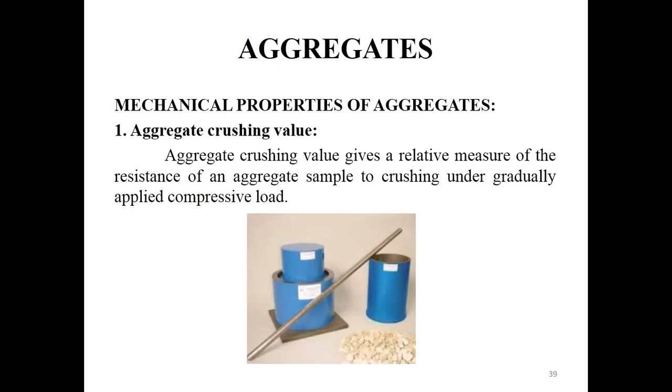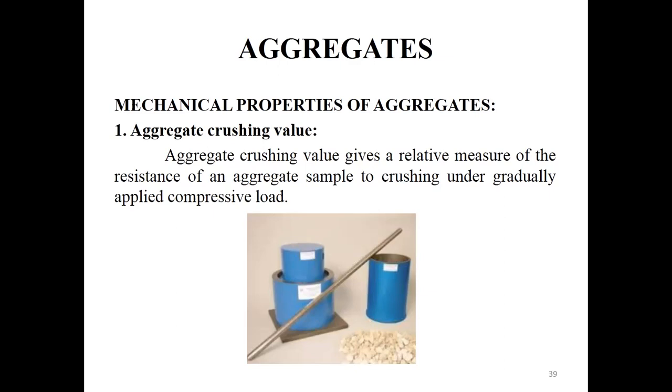Then the load is released, and all the aggregate is removed from the cup and sieved again on a 2.36 mm IS sieve until no further significant amount passes in 1 minute. The fraction passing through the sieve is weighed again, and that weight is noted as W2 or WB.